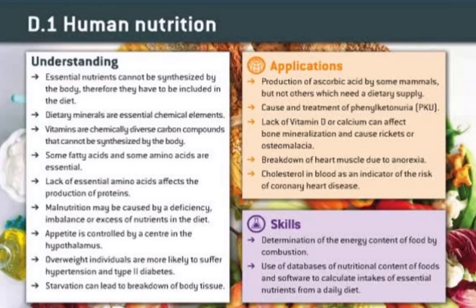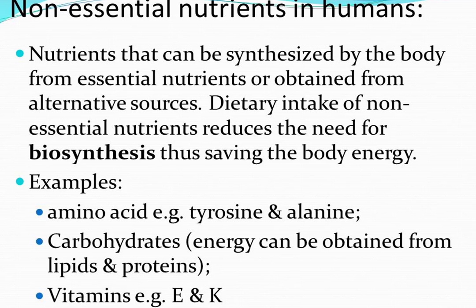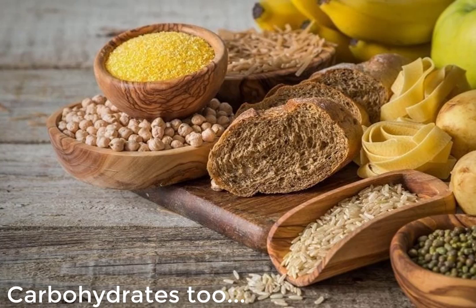First of all, we should understand the difference between essential and non-essential nutrients. Nutrients are chemical substances found in foods that are used in the human body. Some nutrients are essential in the human diet because foods are the only possible source of the nutrient. This includes some amino acids, some unsaturated fatty acids, some minerals, calcium, vitamins, and water. On the other hand, other nutrients are non-essential, either because another nutrient can be used for the same purpose or because they can be synthesized by the body.